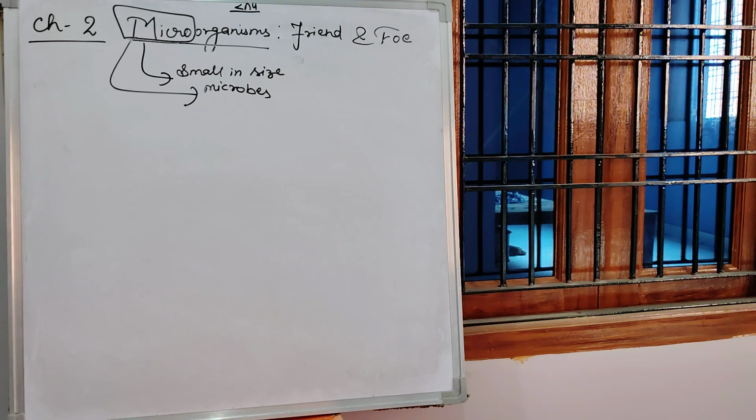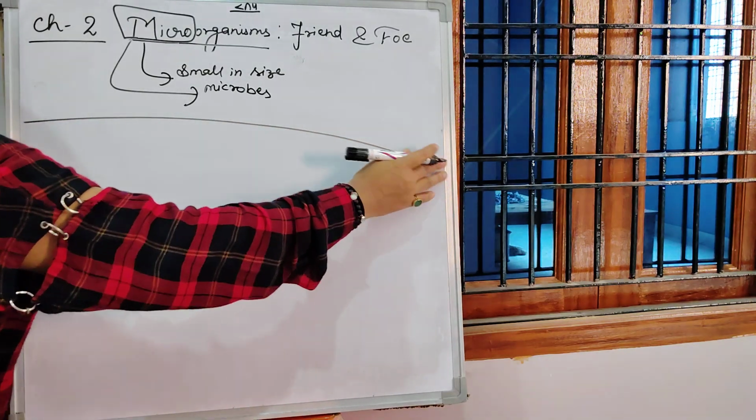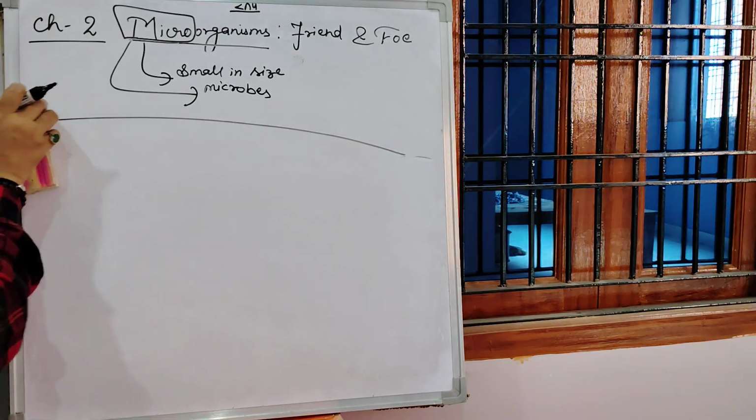You can take an example: you might have seen that when bread gets spoiled, there are some grayish or white patches. These are because of fungus. Fungus is also a microorganism. Okay. So we can say that if I divide the microorganisms into four groups,